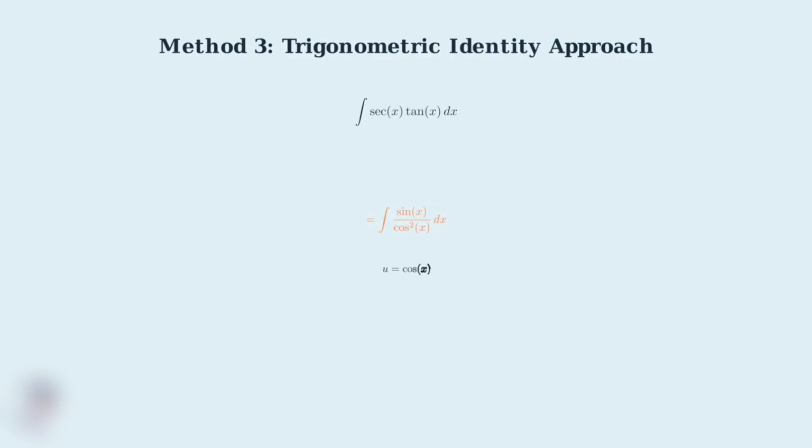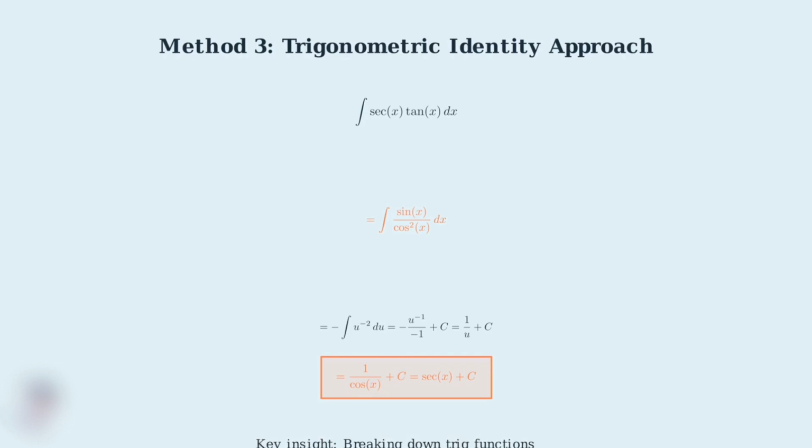Now we can use u substitution. Let u equal cosine of x, which means du equals negative sine of x dx. Substituting into our integral, sine x dx becomes negative du, and cosine squared x becomes u squared. This gives us the integral of negative 1 over u squared du. The integral of negative 1 over u squared is positive 1 over u plus the constant of integration. Finally, we substitute back u equals cosine x to get 1 over cosine x plus c, which is exactly secant x plus c.